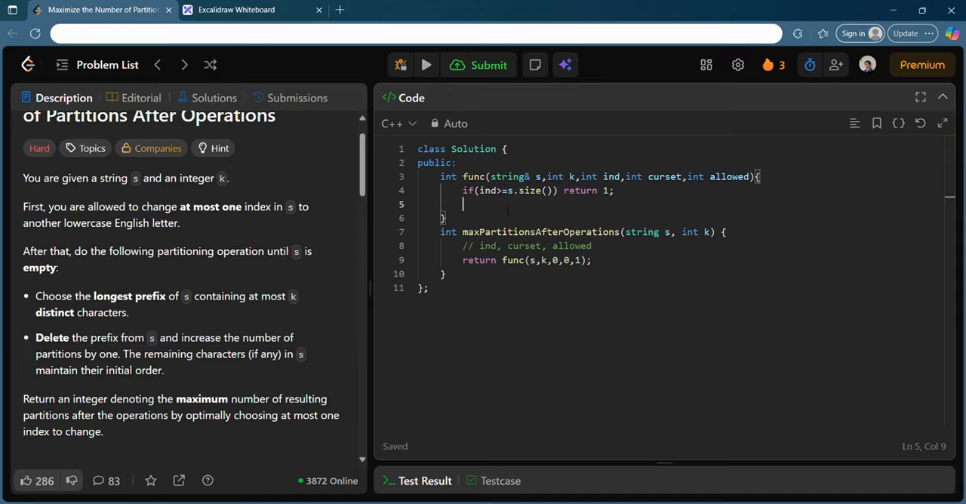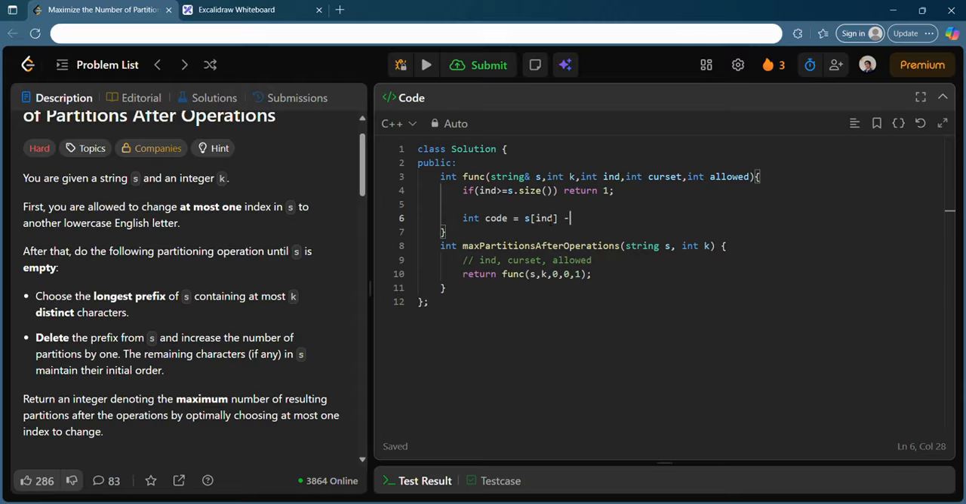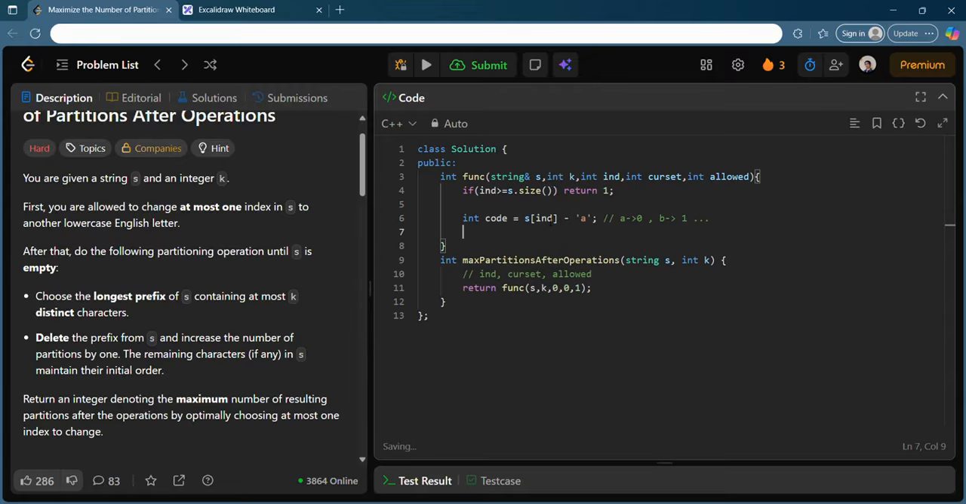I hope the base case is not difficult at all, it is simple actually. So now what I will do, I can write something. Let's say I will have a code. What is this code? It will give me s of index minus a. This code is very simple: for a it will give 0, for b it will give 1, and so on. Why am I using the code? Because my 0th bit will be a, I can do a simple one left shift of code. If I do one left shift of code, then 1 will be shifted that many number of times to the left, and I will get a mask in that way.